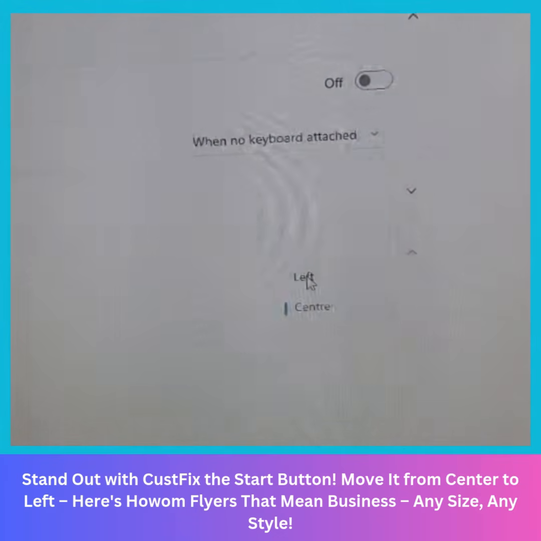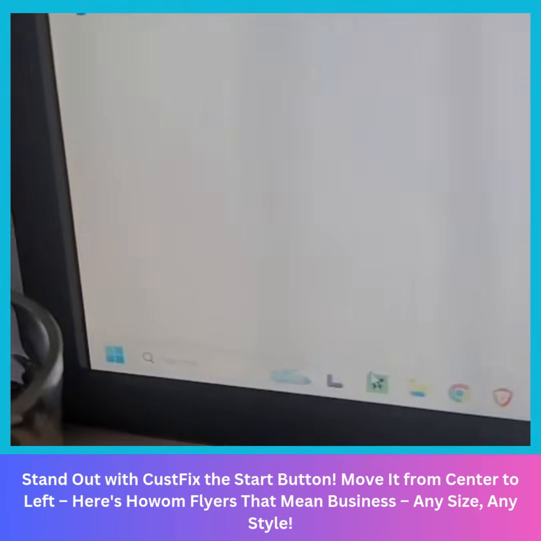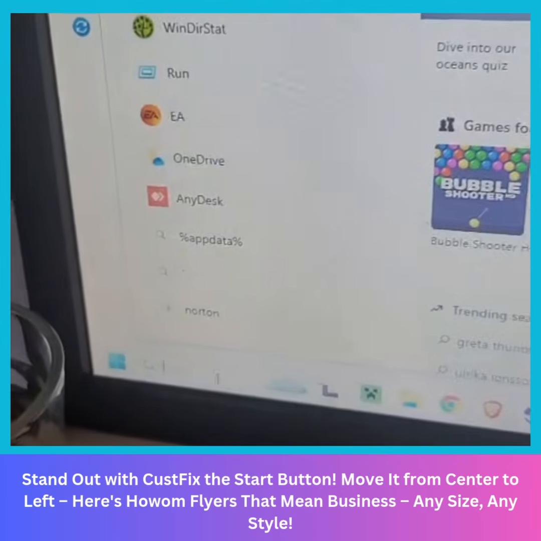You put it on the left, or you leave it in the center as you wish, and then everything moves to the left like before.